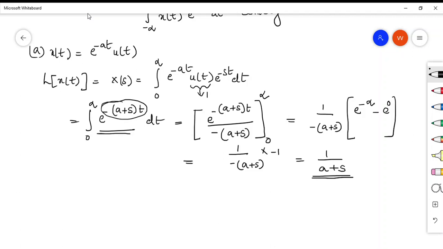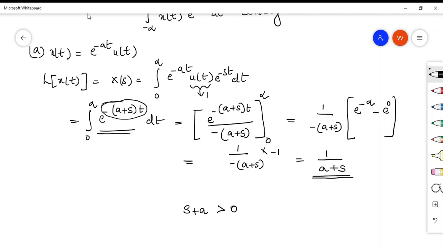So this is minus a plus s, t. So here already one negative is there, so a plus s has to be positive. That is, for this to converge, you have to take s plus a should be greater than 0.